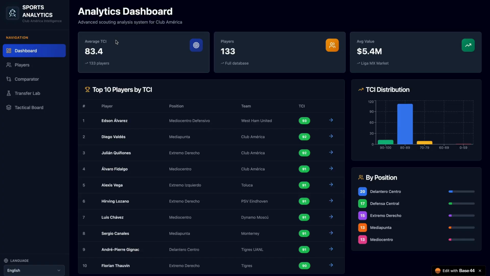We can interpret it as high if it is higher than 80, and it means strong chemistry, as medium between 50 and 79, and low below 50. We can see here the average, the number of players we are analyzing this time, and the average value also. We can see the top 10 players by this metric that we made, that we ponderate, also the distribution and the different position of the players.